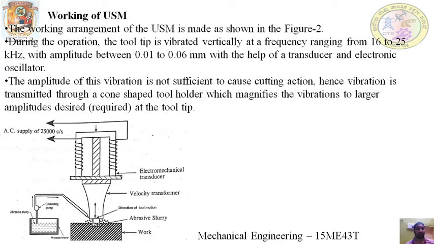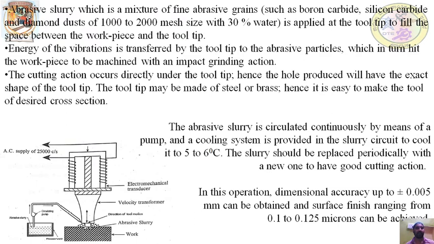tip. So an abrasive slurry which is maintained between the gap of tool and the workpiece is continuously supplied by means of a circulating pump. You can see there is a circulating pump here. So the pump will continuously pass the abrasive slurry between the gap of tool and the workpiece.